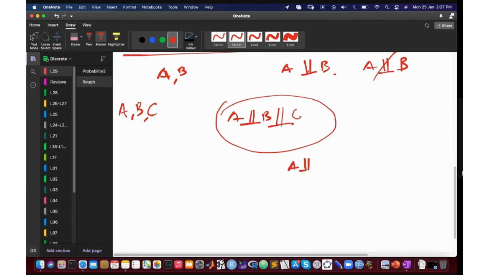And so all I want to say is that it's possible that A and B are independent, okay? And it's possible that A and C are independent, and it's possible that B and C are also independent, okay?